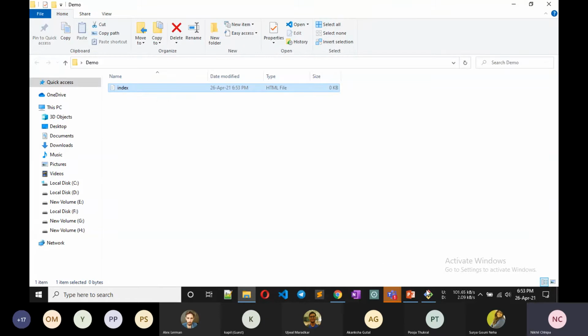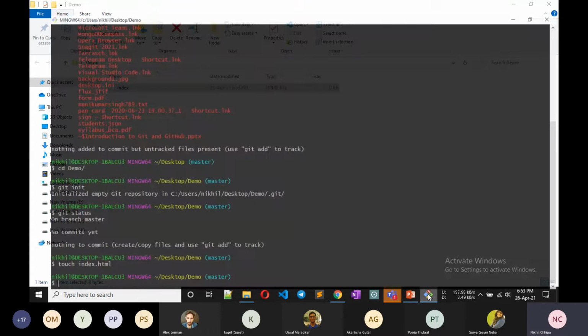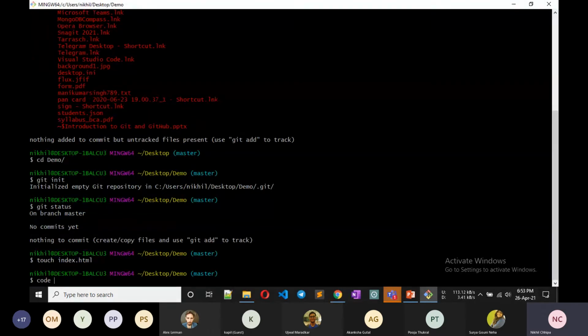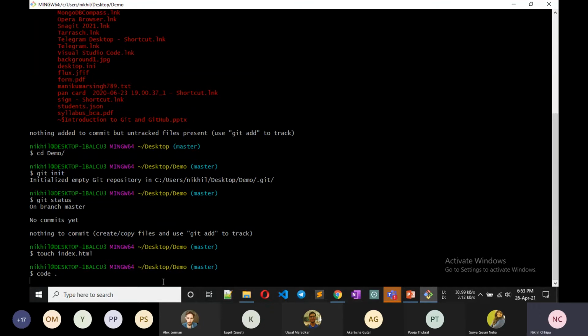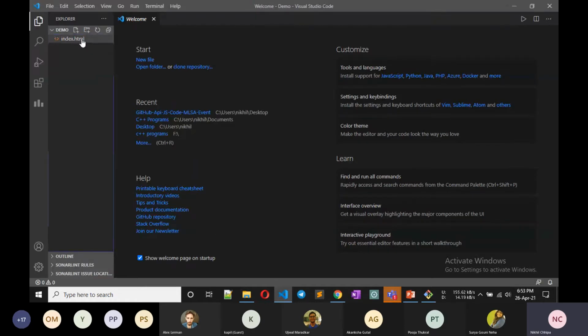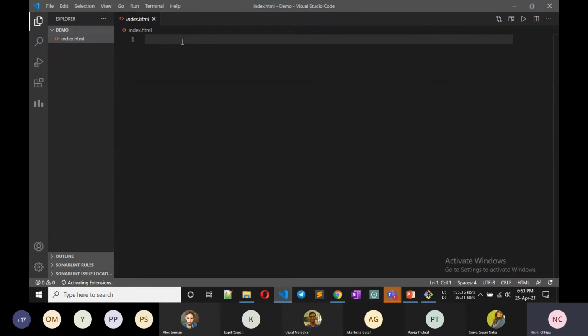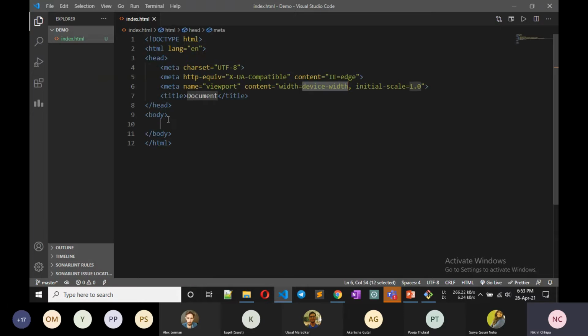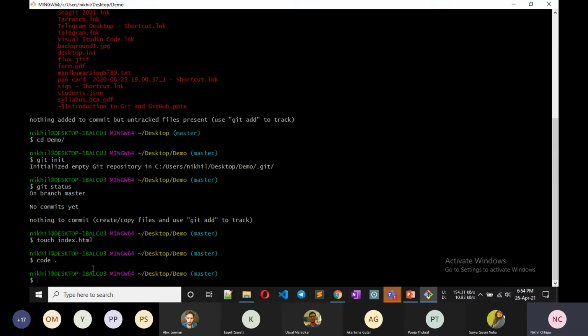Now we want to open it and make changes. I want to do some changes in it. So code . opens the code editor in this folder, because I want to make some changes in it. It is taking time, so I just add hello here and save it and close it. Now we check git status.